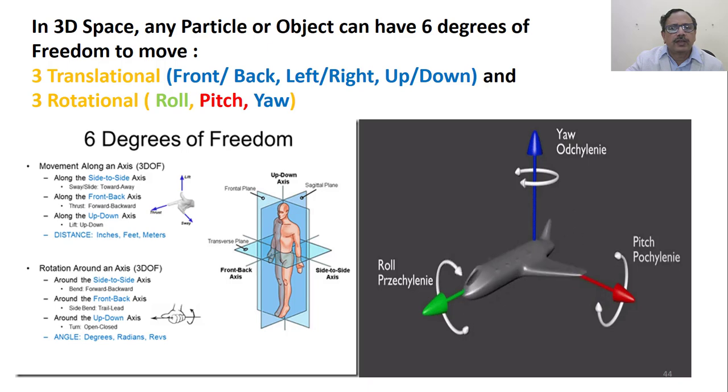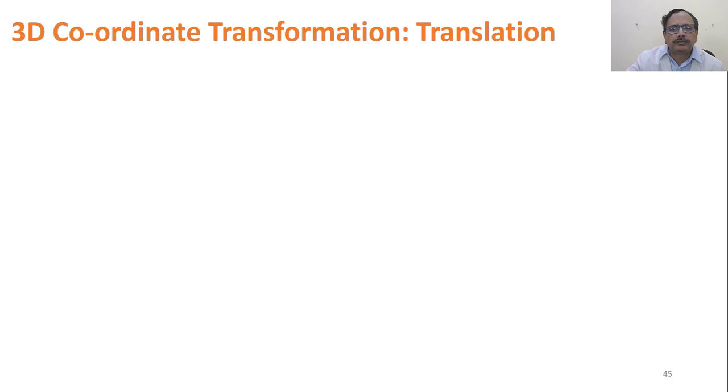And if you are going up and down like in a lift, that is the z-axis. If we rotate about the x-axis, that is roll. If we rotate about the y-axis, that is pitch. And if we rotate about the z-axis, that is yaw. This is very common terminology in flight simulation or in aerial systems, aerial vehicles.